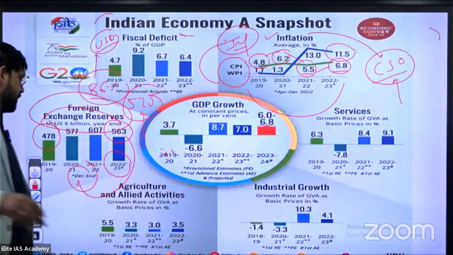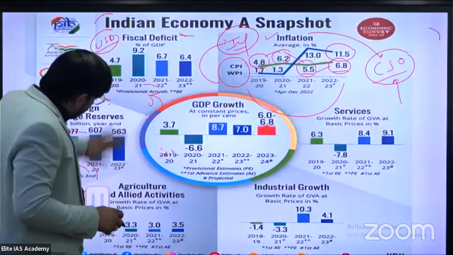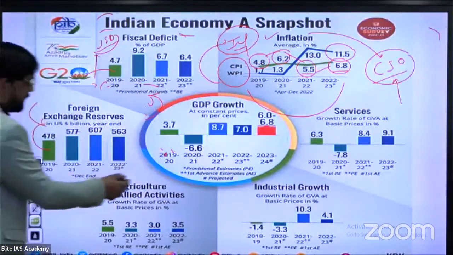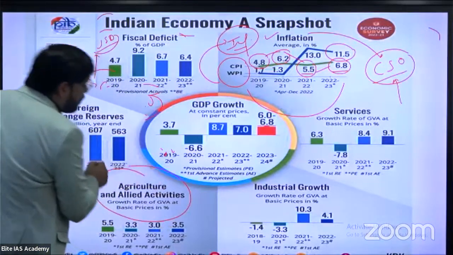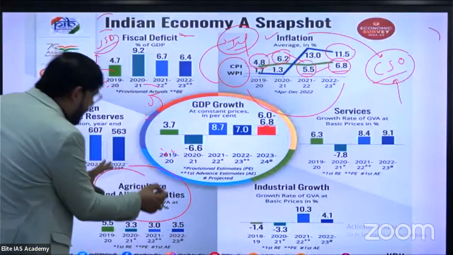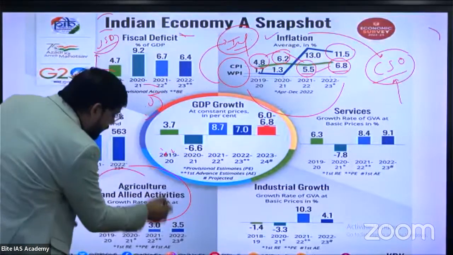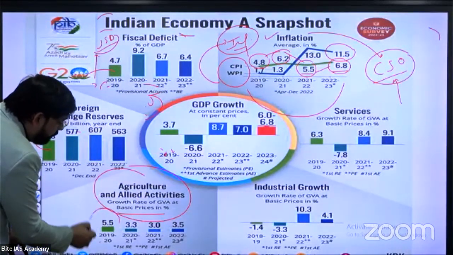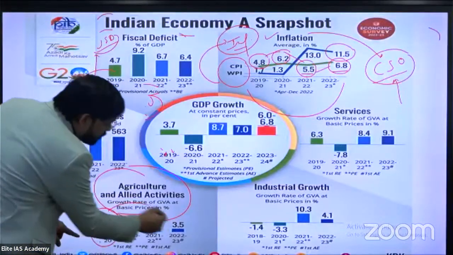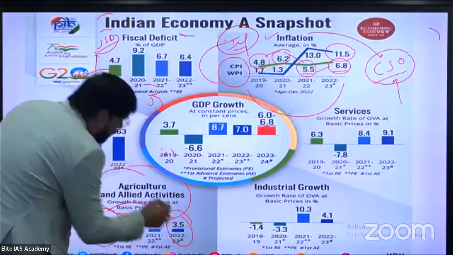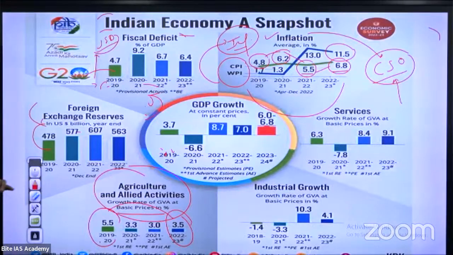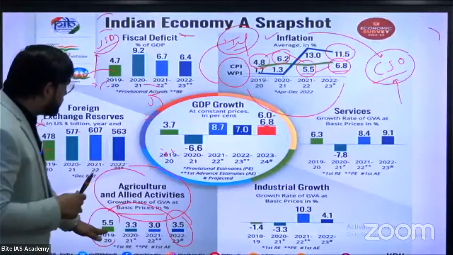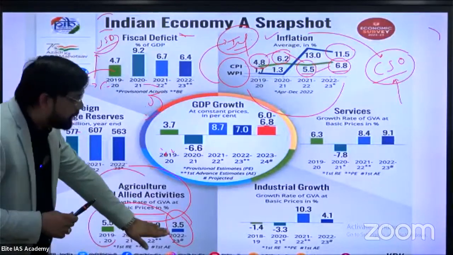What data is provided by the finance ministry for agriculture and allied activities? Allied means other or related activities. The growth rate of gross value added at basic prices, in percent, in comparison to 2019-20, 5.5% has decreased to 3.5%. This is not an excellent sign in the agriculture sector. 5.5% to 3.5% is for 22-23.